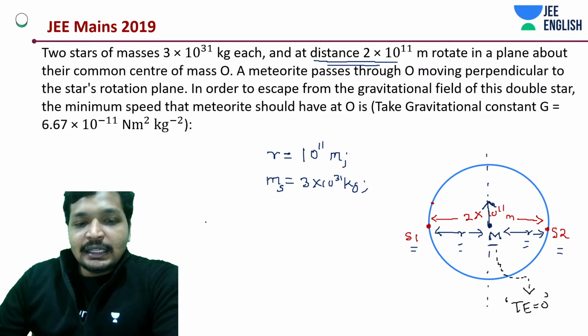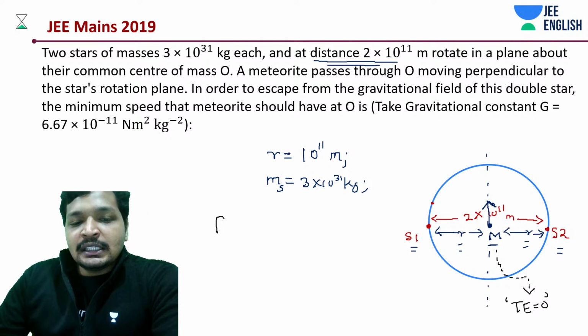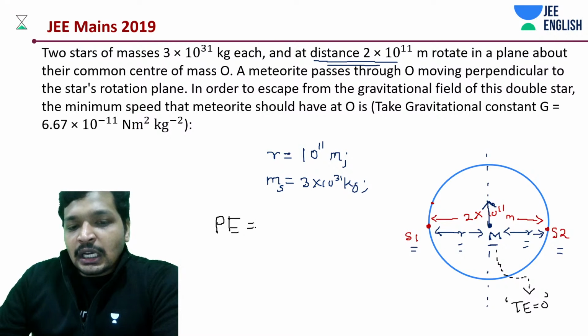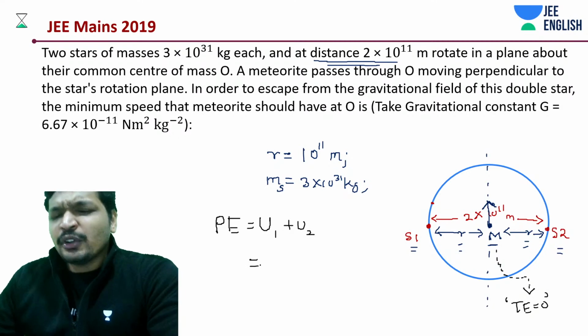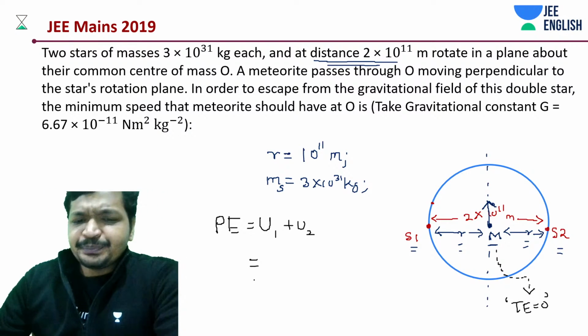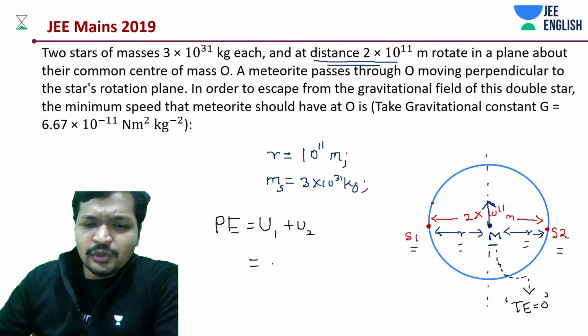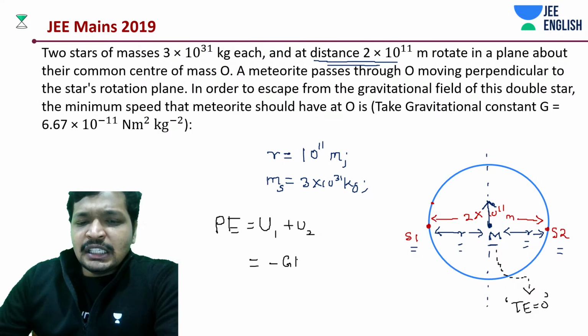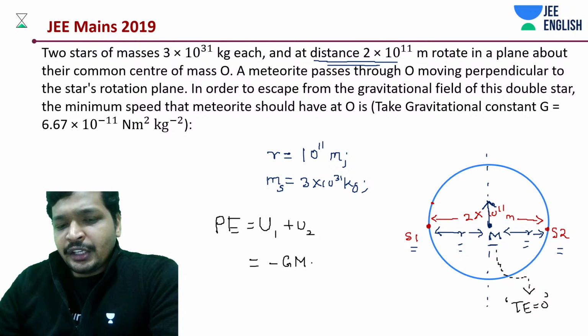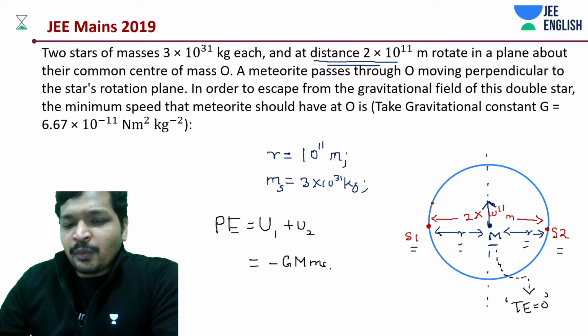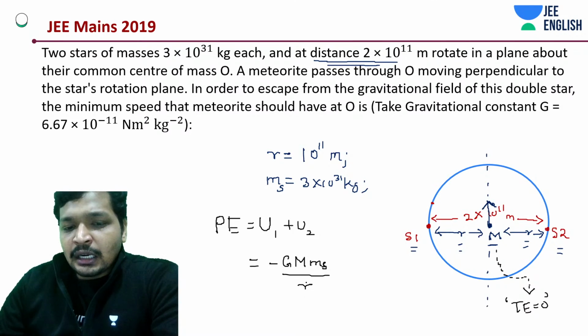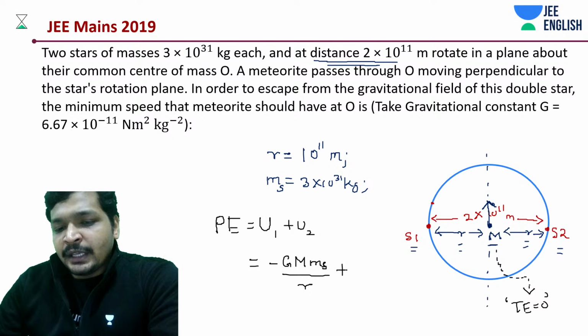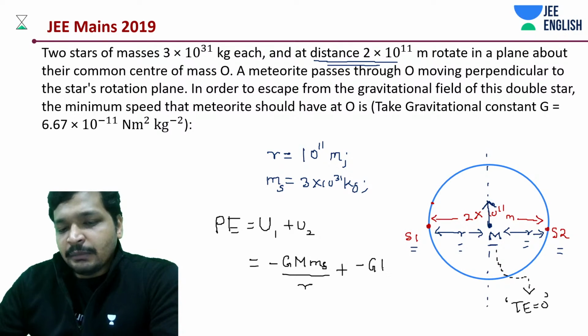First of all, let's calculate its potential energy, and then we'll come to know what its kinetic energy should be. The potential energy is going to be due to both the stars, U1 and U2, if you call them S1 and S2, and both are going to have the same magnitude. So you could have directly written minus G times the mass of the meteoroid times the mass of star 1 divided by R, and since both are equal, we multiply it by 2.